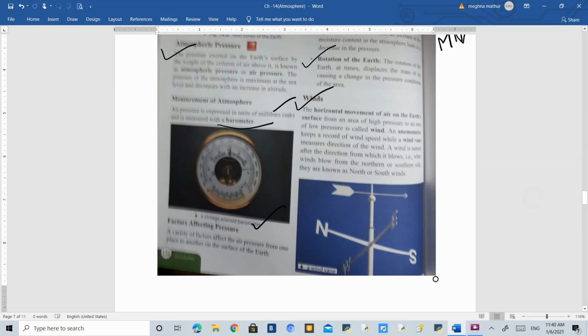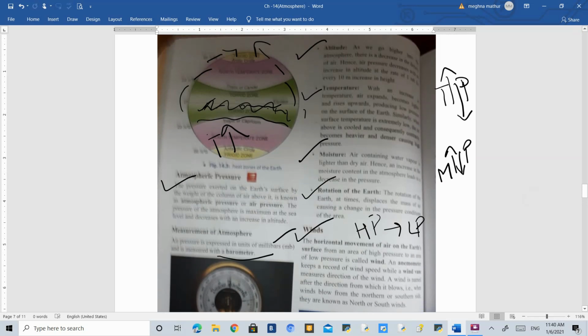Then we are talking about another phenomenon, that is winds. Now, what is a wind? Wind is actually the air which is moving, and the wind always moves from high pressure towards low pressure areas. This is a similar case, because here we can take this example only: on this land surface the temperature is rising, then the air above it will also become hot, and it will expand and move towards the atmosphere.